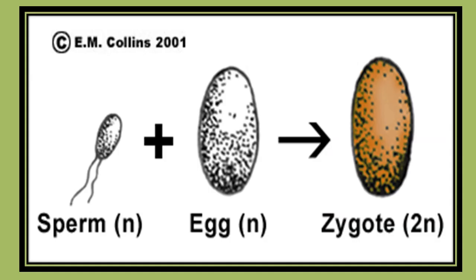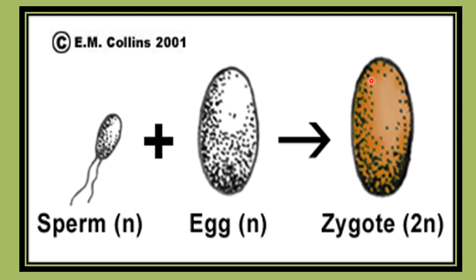So fertilization is fusion of sperm and egg to form zygote. As sperm has 23 chromosomes and egg also has 23 chromosomes, so they combine to form a single cell having 46 chromosomes. So as I told you that every cell of a human body has 46 chromosomes, so again it will have the same number.